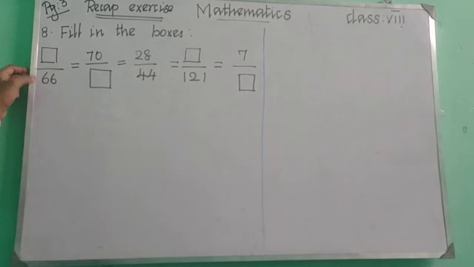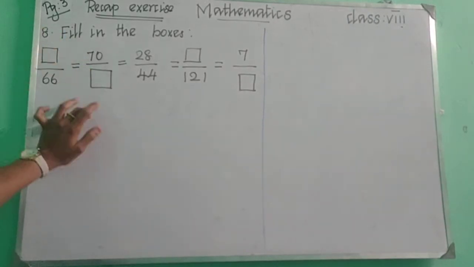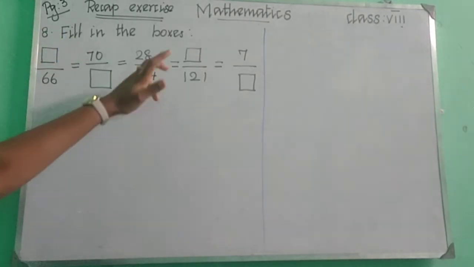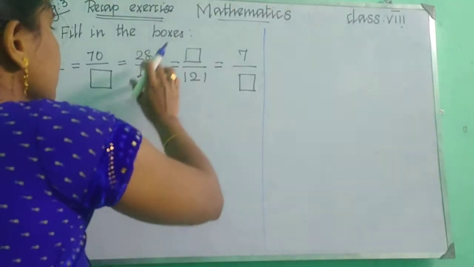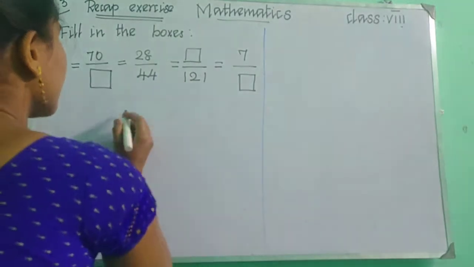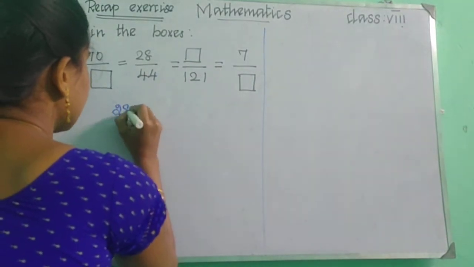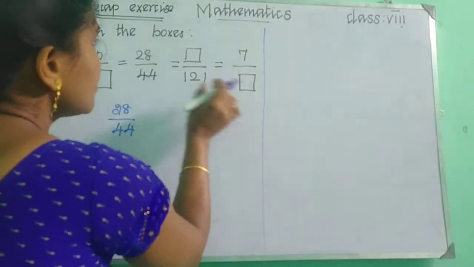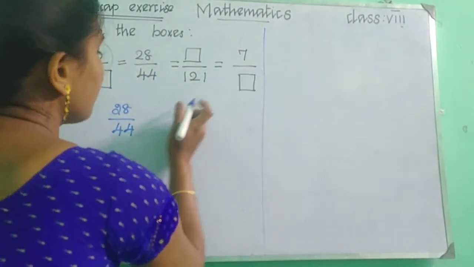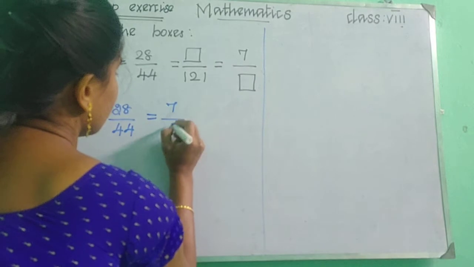So box upon 66, 670 upon box, 28 upon 44, box upon 121 and 7 upon box. How will you solve this? How will you find the boxes? We have the terms here. 28 upon 44: the numerator is 28 and the denominator 44 was given. So we just choose this smallest term, 7 upon box.